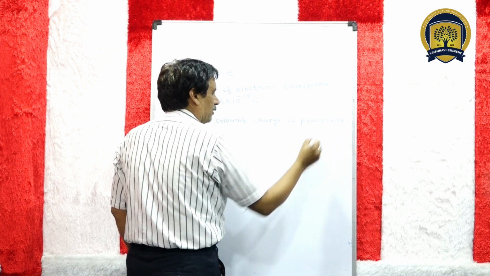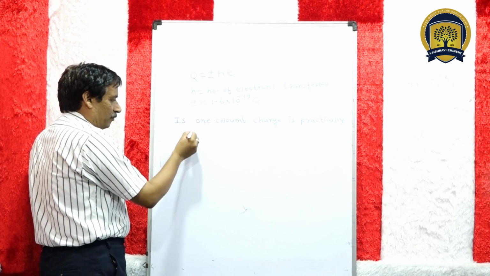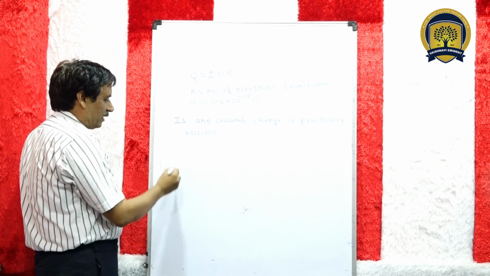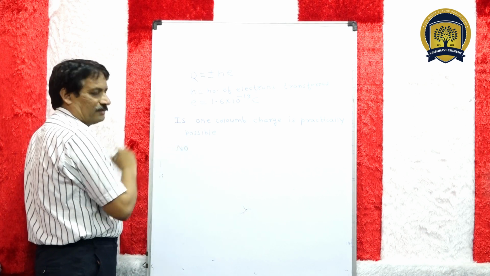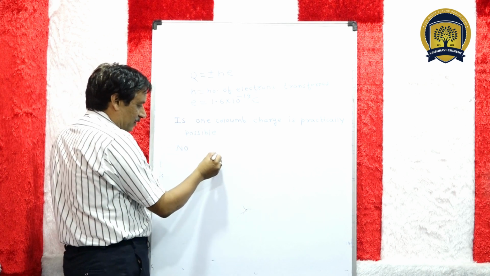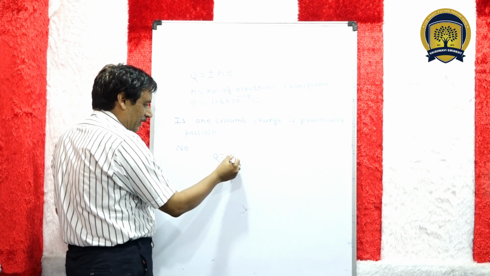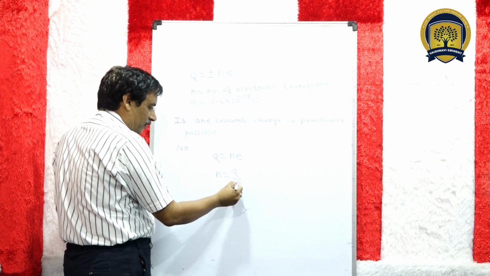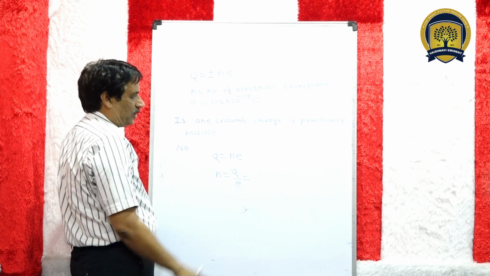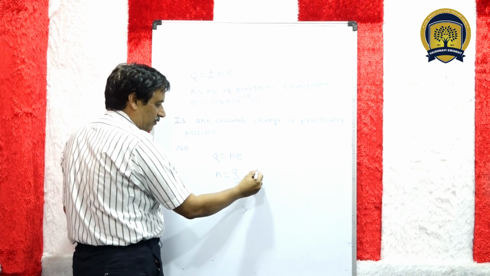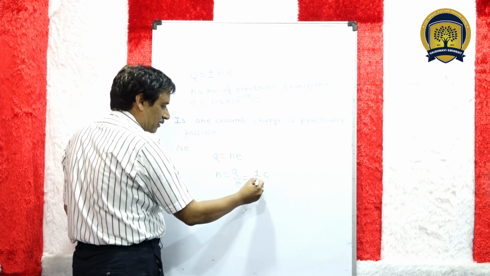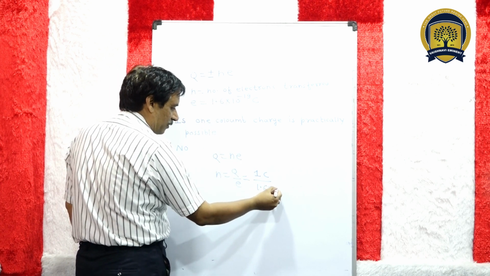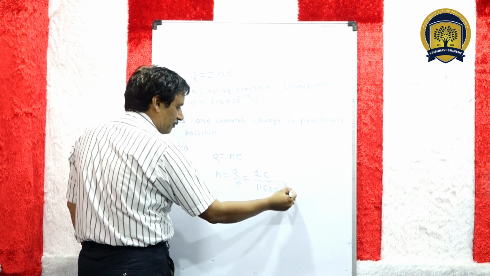The answer is no, because again from Q equal to NE, N equal to Q upon E. What is Q? The charge which is given, 1 coulomb. This is 1 C, and E is 1.6 into 10 raised to power minus 19 coulomb.